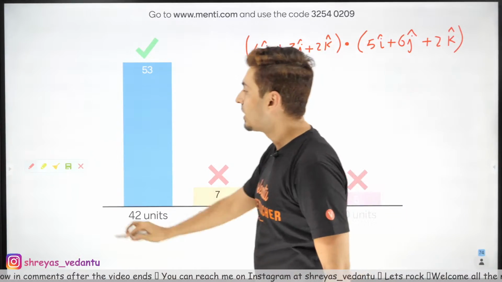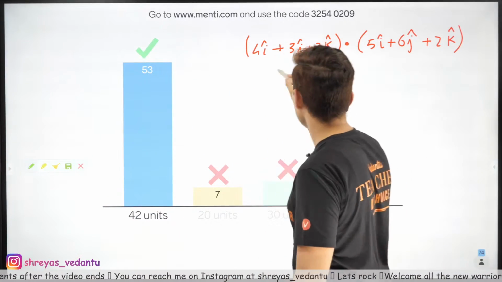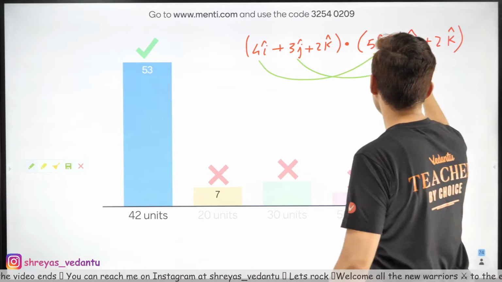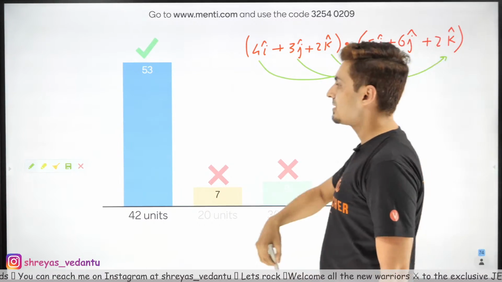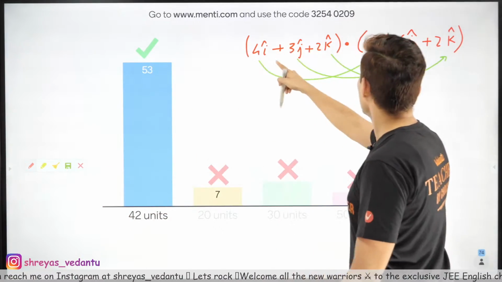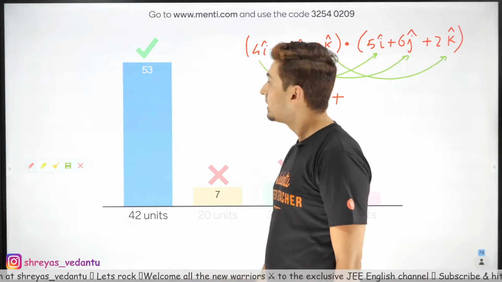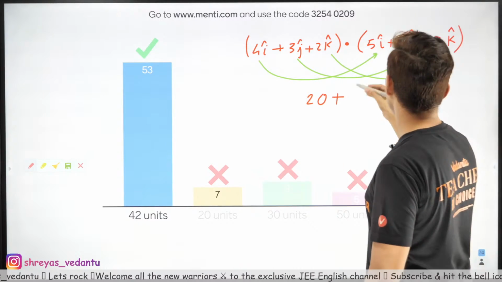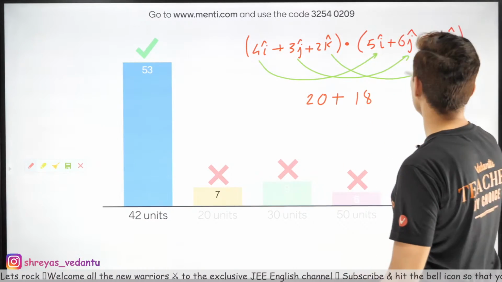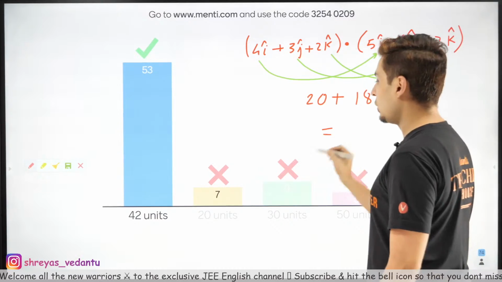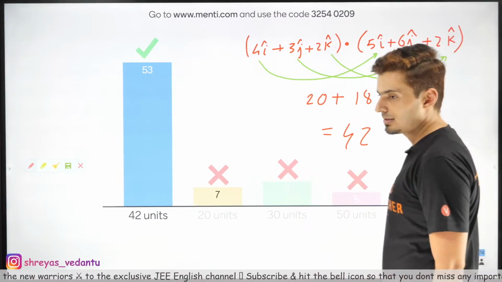Remember, I have told you I's go with I's, J's go with J's, and K's go with K's. Just do that math and you'll get the answer. 4 5s are 20, 3 6s are 18, and 2 2s are 4. And that's going to be 42 units.